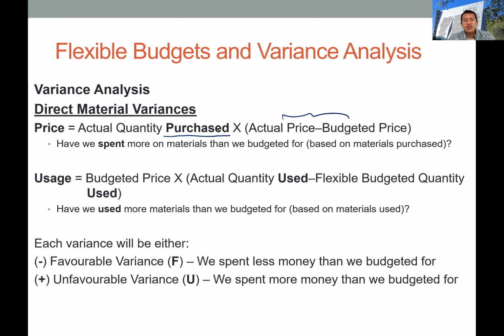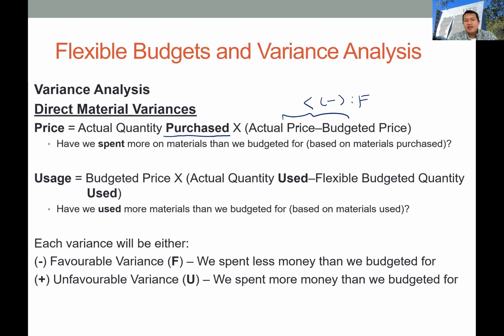If the actual price is smaller than the budget price, you will have a negative variance. It does not really mean negative, but it means that the company is paying a lower price than the budget, so it is a favorable variance.